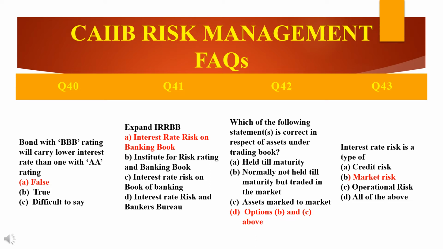The next question, the last question: interest rate risk is a type of dash. IRR is a type of which risk? The answer is market risk. Why? Because it's a type of market risk. It addresses the main question: how will the bank be affected if the interest rate changes? If the interest rate changes, lower, higher, anything, how will the bank be affected? So interest rate risk is a type of market risk.